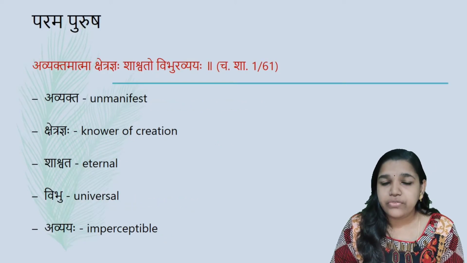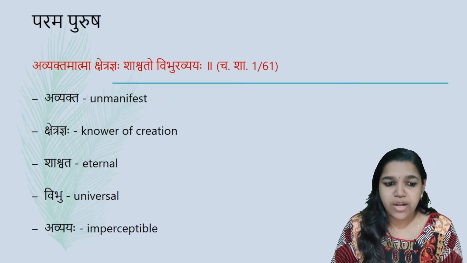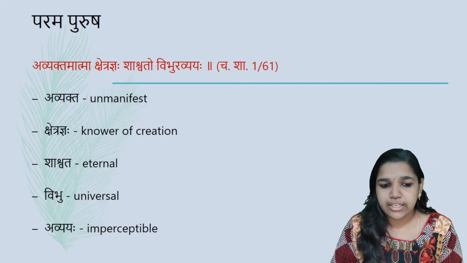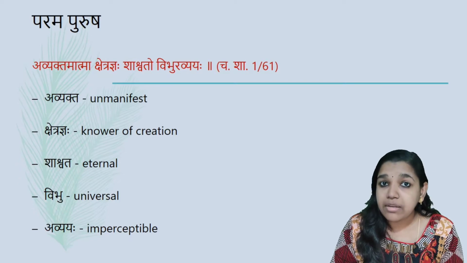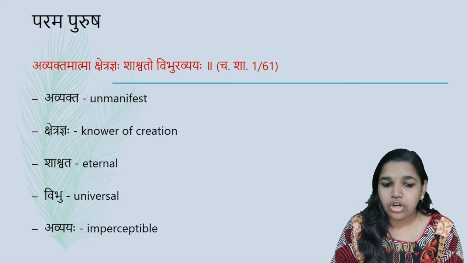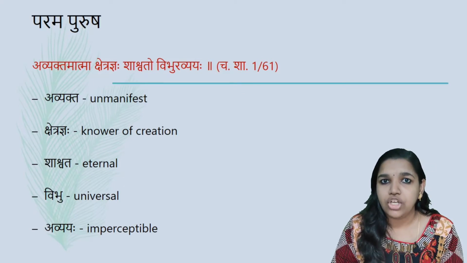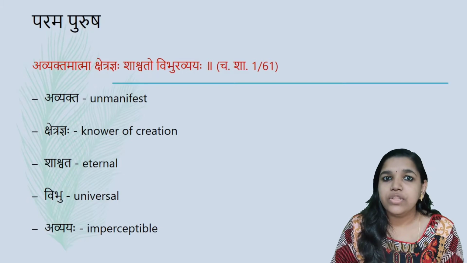The other properties of Parama Purusha: Avyaktam Atma Kshetrajnaha Shashwado Vibhuravyayaha. Avyakta, that is, it is in an unmanifested form. Kshetrajna, that is, knower of all the creations, where Jna refers to knowing or knowledge, and Kshetra refers to the place, the Adhisthana or the seat.